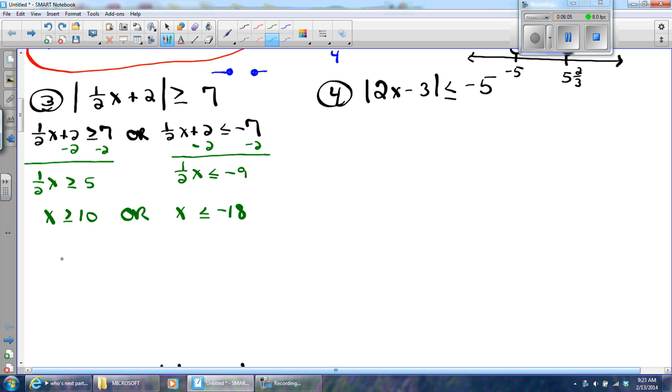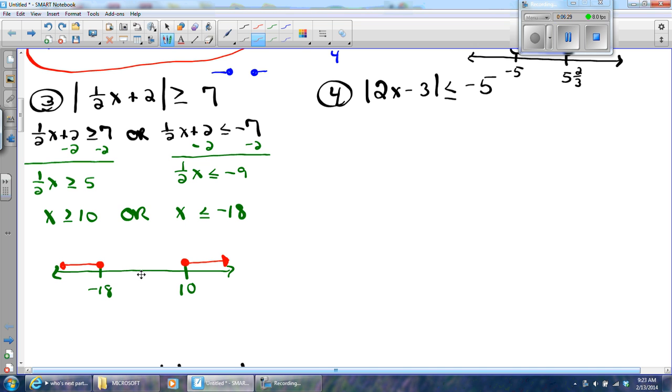not, so no problem. So on my number line, I need to show -18. I need to show 10. There'll be closed points, as we mentioned before, and ors go out. But I can test: where are the numbers greater than 10? Well, they are to the right of 10. And where are the numbers less than -18? They're to the left of -18.